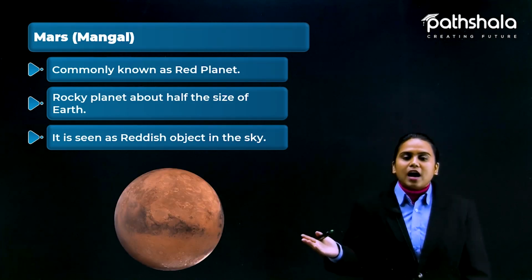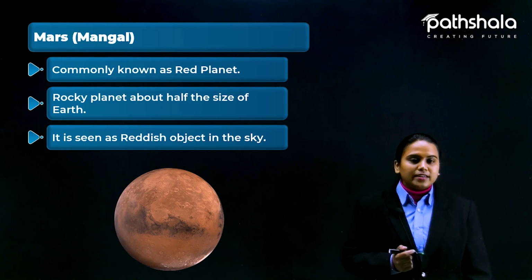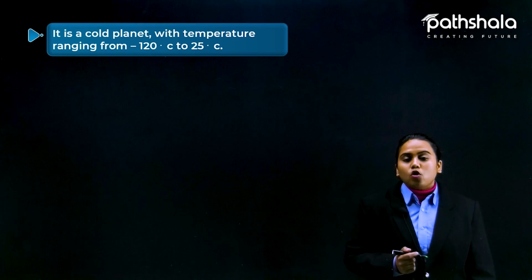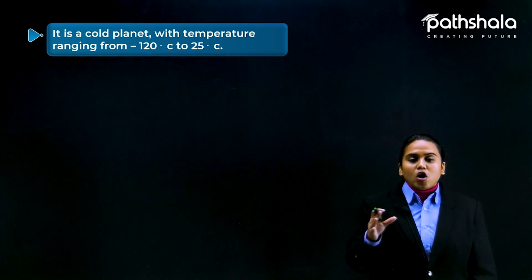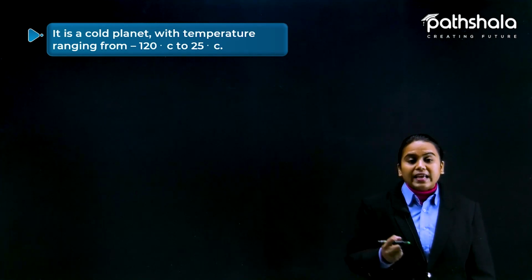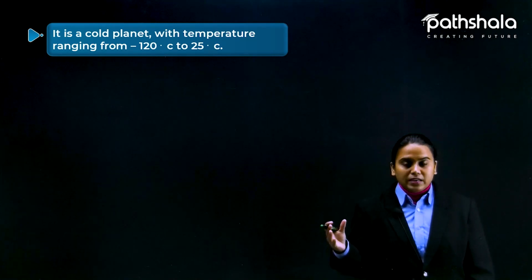See, this is how our planet Mars looks. Isn't it beautiful? Yes, very much. Okay, so this is a cold planet, students. It also has an atmosphere, but not a very thick atmosphere like the Earth and Venus.